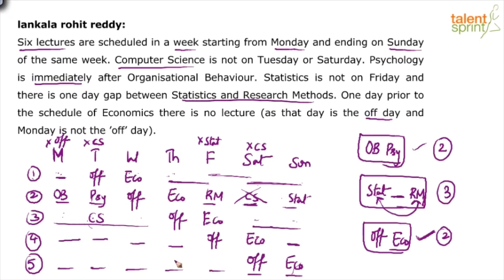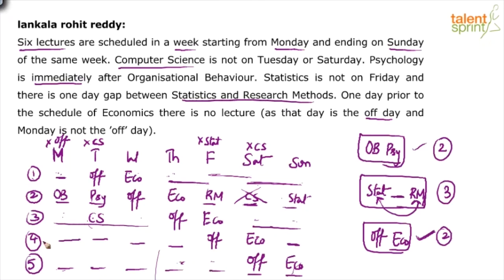See, the problem is if you take OB and psychology on Thursday and Friday, these 3 are left out for stat-rm. Now the problem in taking stat-rm here is the dash would be taken up by CS, but CS cannot come on Tuesday. So stat-rm cannot come here. Again, remember, out of these 5 consecutive positions that we have, 2 should be taken in one way and 3 the other way. There are only 2 ways now. Either take 1, 2 as 2 consecutive positions and 3, 4, 5 as the other 3 consecutive positions, or take 1, 2, 3 as 3 consecutive positions and 4 and 5 as the 2 consecutive positions.